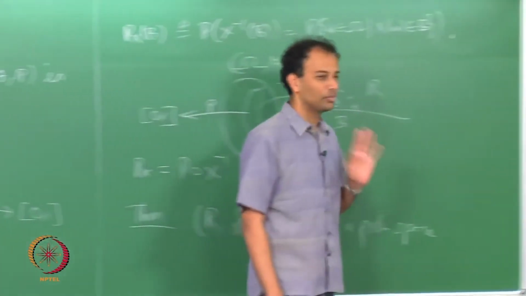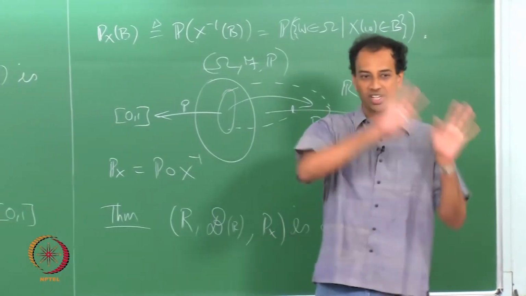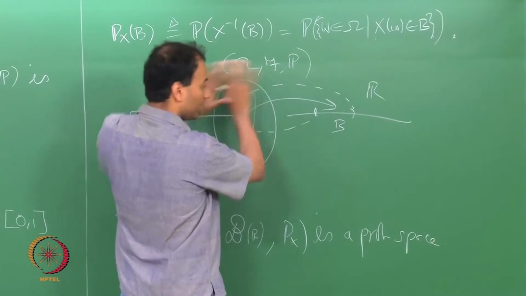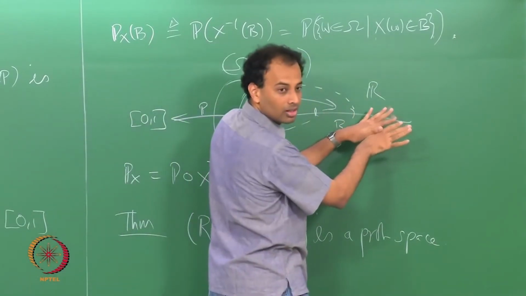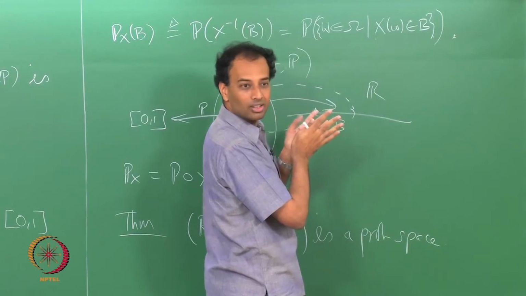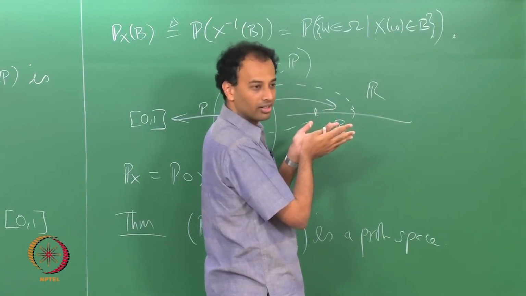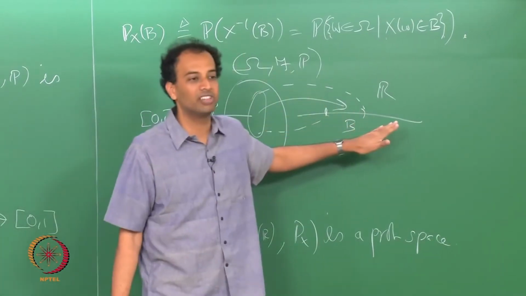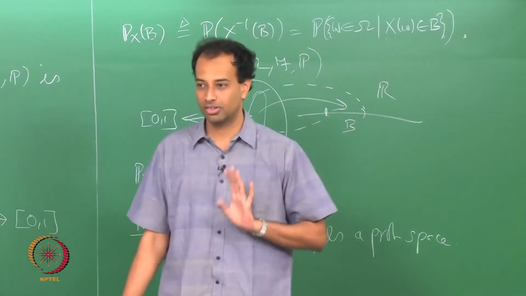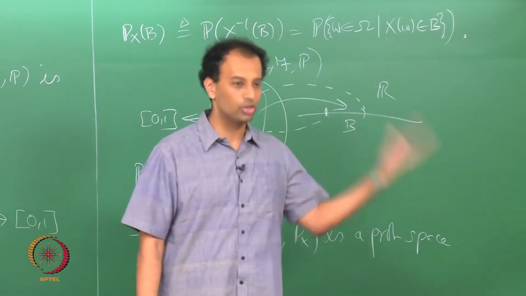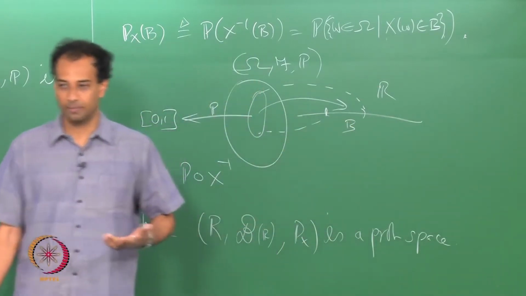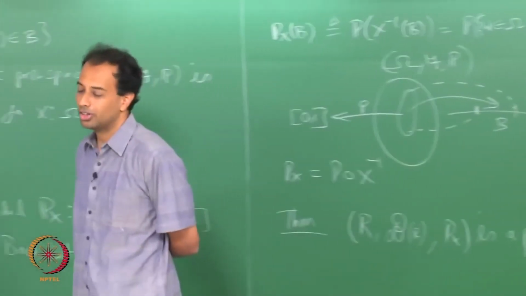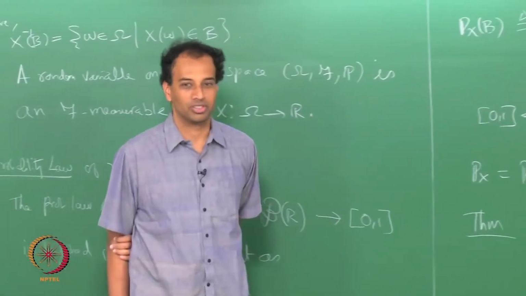Okay, so what does a random variable do? It effectively pushes the measure. We have a measure P on (omega, F), and it pushes that measure onto (R, B(R)), the Borel sigma algebra on R, and P_x is the probability measure induced by the random variable on the real line. The probability law is nothing but the probability measure induced by the random variable on the real line. On the Borel sigma algebra on the real line, I should say, to be precise.